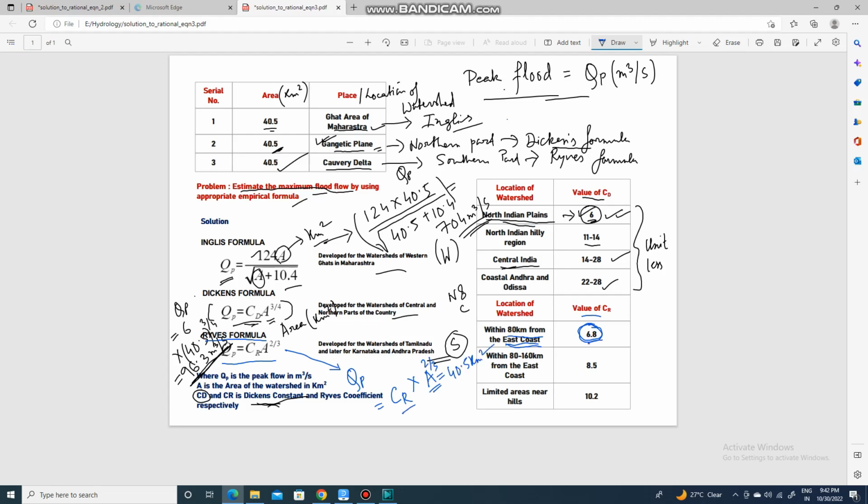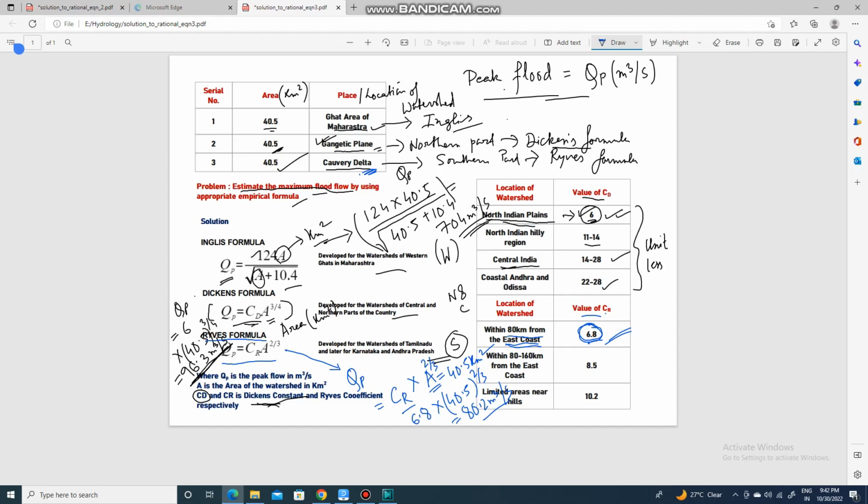CR we have taken as 6.8, as the watershed is located in Kaveri Delta, and Kaveri Delta is located within 80 km from the east coast. So 6.8 is the constant or CR. So put the values similarly, 6.8 multiplied by 40.5 km square to the power 2 by 3. Okay, so this will come as 80.2 meter cube per second.